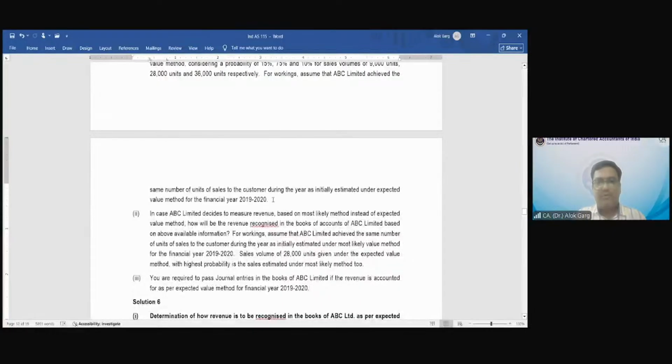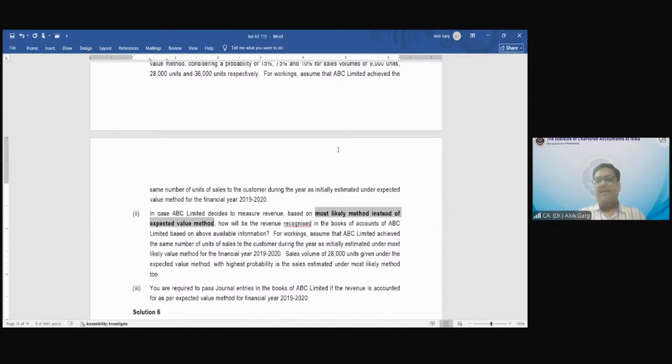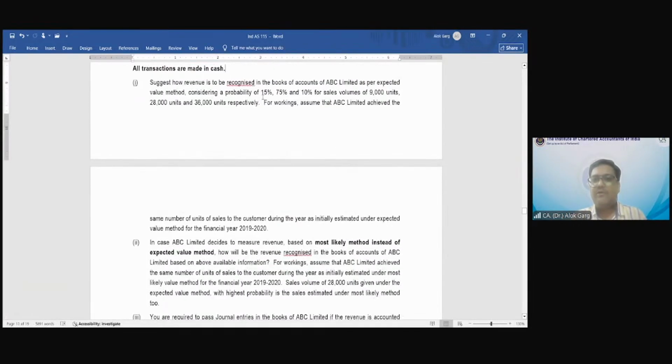Question number 2 says that in question number 1, it is an expected value approach. In question number 2, in case ABC Limited decides to measure revenue based on the most likely method instead of the expected value method. If I go on the most likely method, 15% probability is 9,000 units, 75% probability is 28,000 units, 10% probability is 36,000 units. So what is the highest chance?